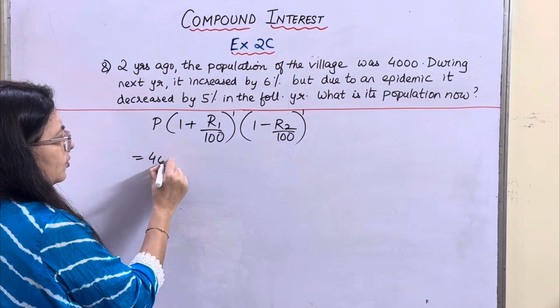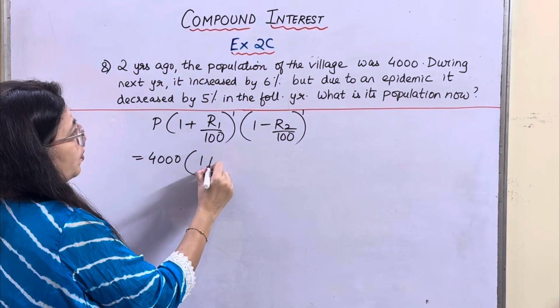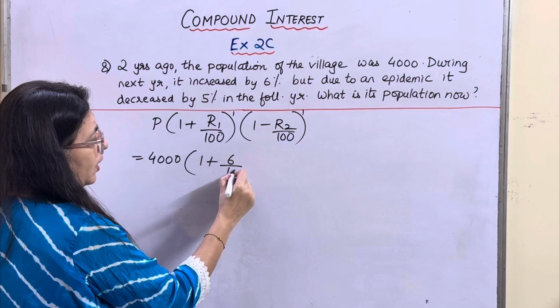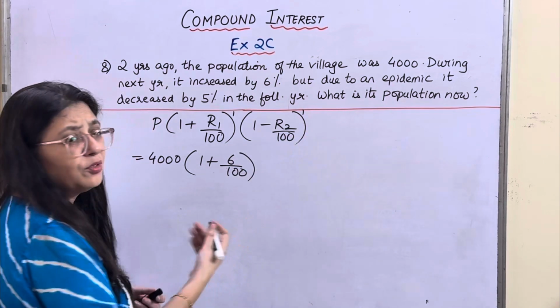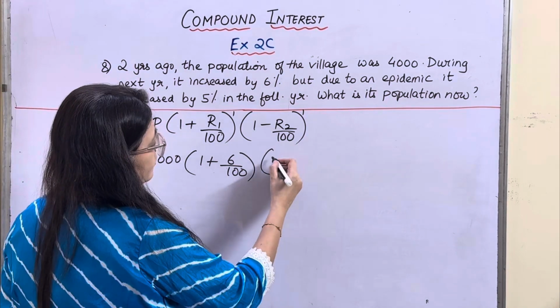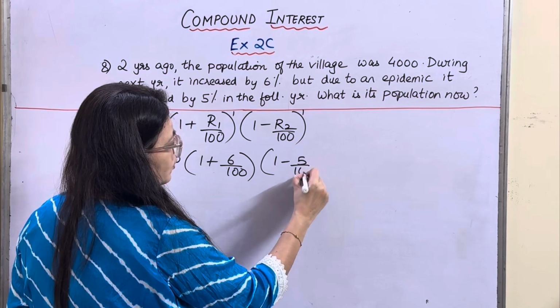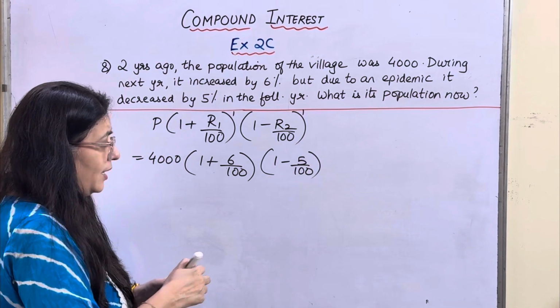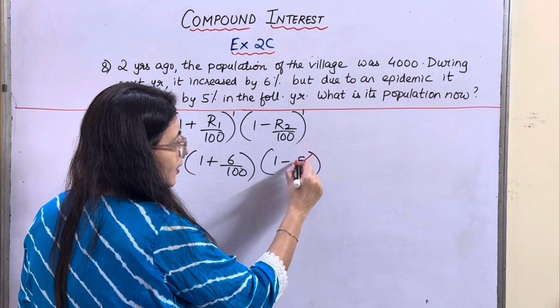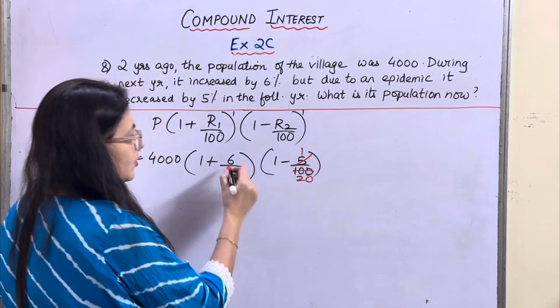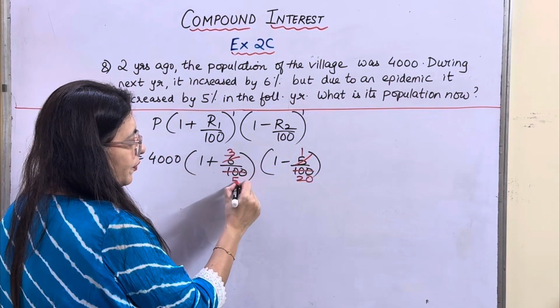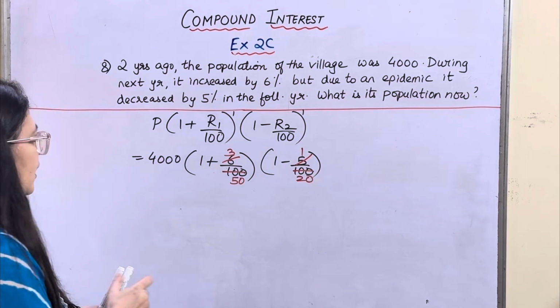It is 4,000 into 1 plus rate is 6 upon 100, and epidemic, so some disease, and the population decreased because of that. Okay, let's reduce it. 5 ones are 5, 5 20 times, 2 3s are 2 50s are. Okay, let's solve it.